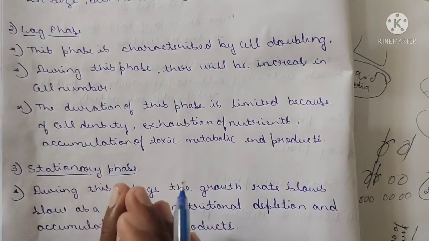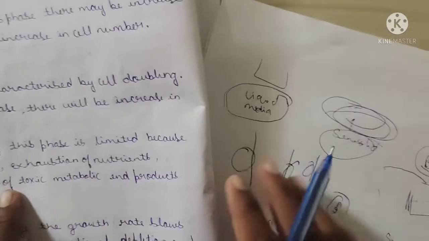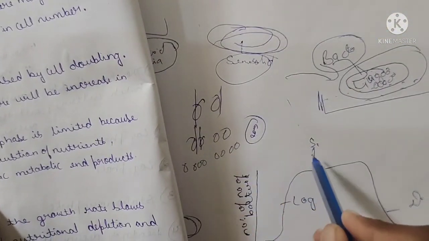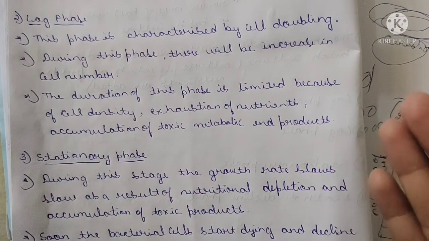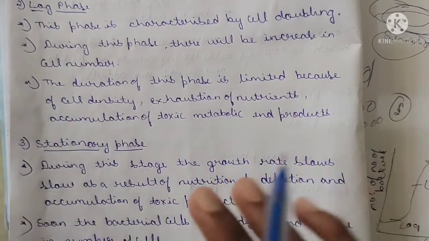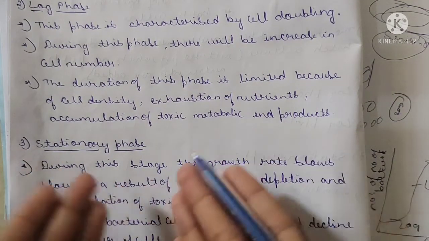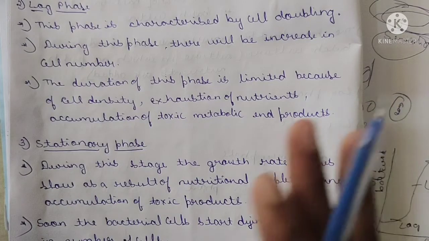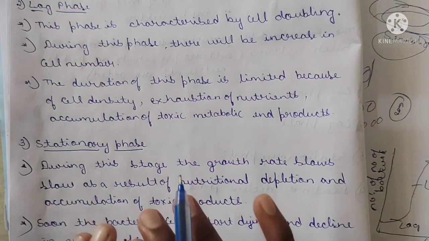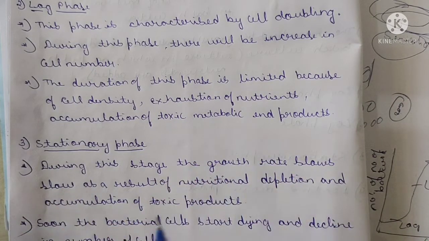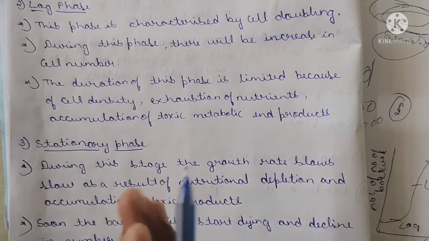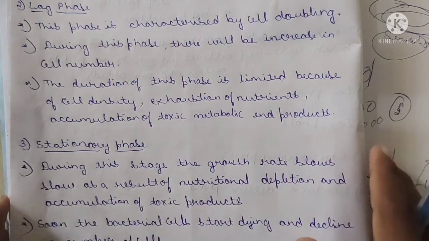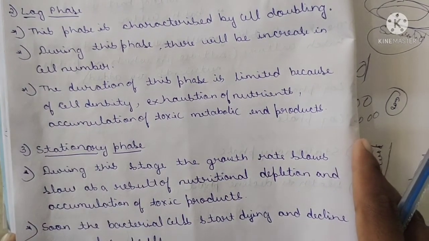And the third phase is the stationary phase, my dears. A stationary phase means a static phase. This you are observing, the static phase. Here the rate slows as a result of nutritional depletion and accumulation of toxic products. During this stage the growth rate slows down because of the decrease in the nutrient supply and accumulation of toxic substances, which leads to the stop of the development of the microbes or bacteria.